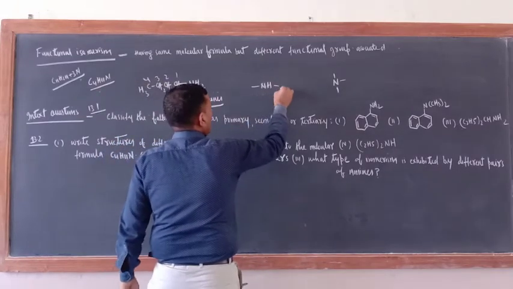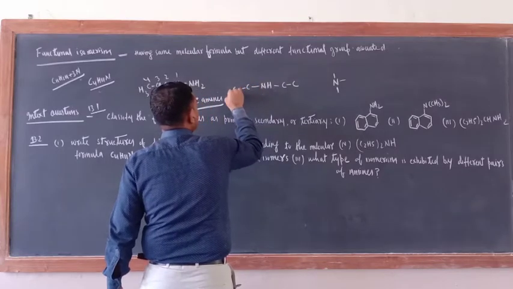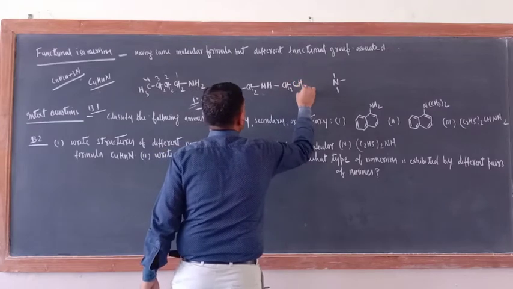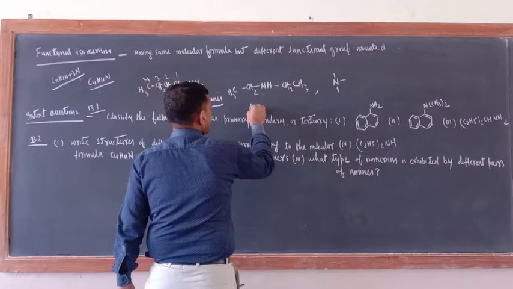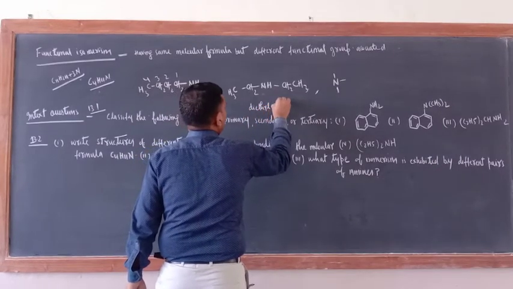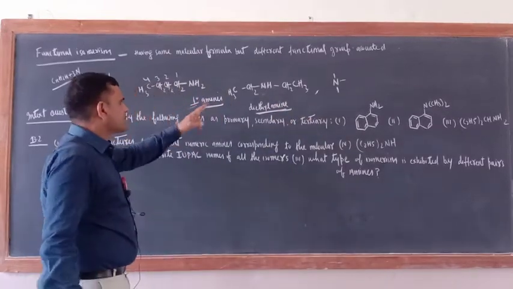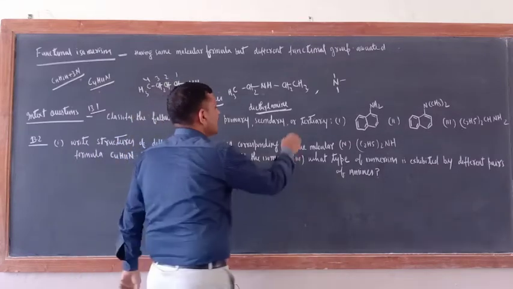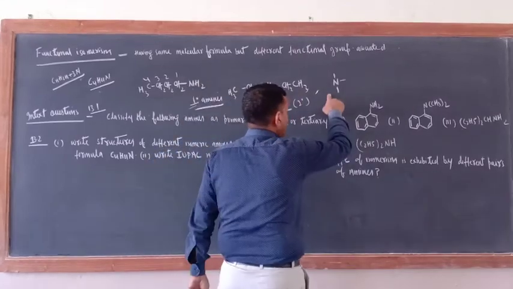Just see. One side write 2 carbons, this side also write 2 carbons. So this is CH3, CH2, CH2 and CH3. Okay. So what is the name of this one? Diethyl amine. Correct or not? So this is 1 degree because the functional group is NH2. This is 2 degree because the functional group is NH. Okay. 3 degree can also be prepared.